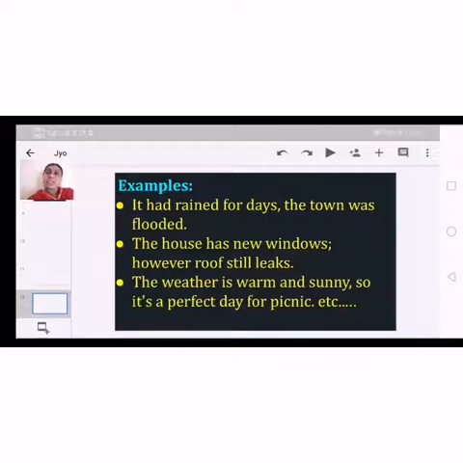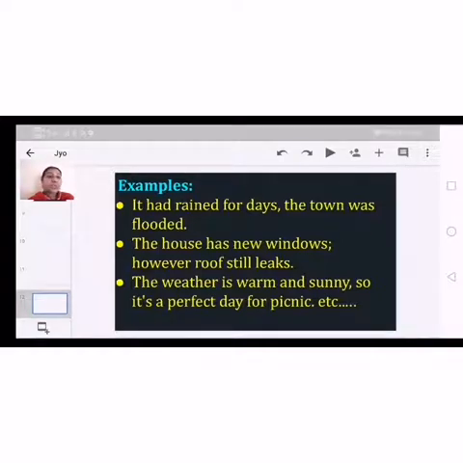It had rained for days, how many days it will be? Whatever the days, 10 days, 5 days, 6 days, or a month we can mention. So it had rained for days, and with the effect of rain, with heavy rains, the town was flooded.